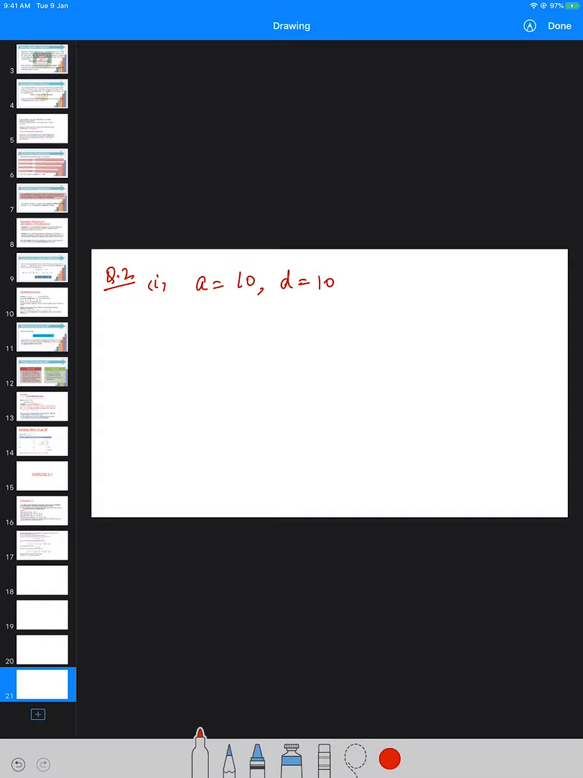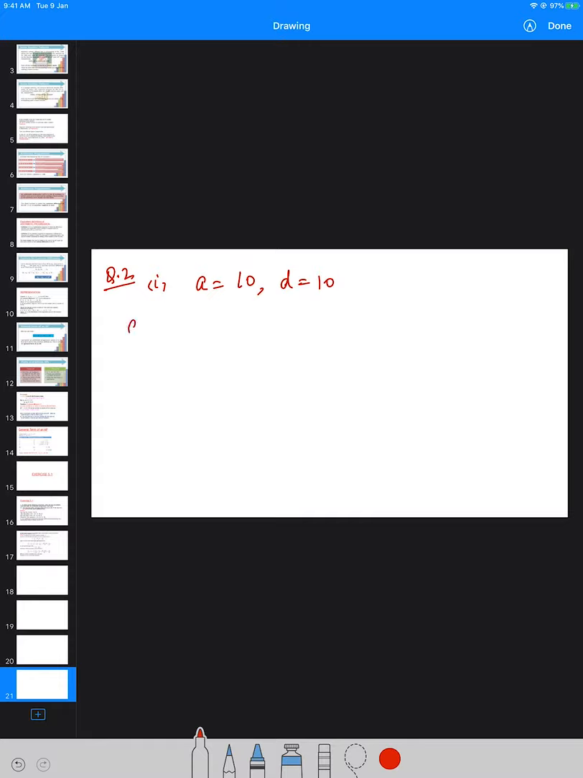One is, if the first term and the common difference are given to you, you can always create a complete AP. On the other hand, if an AP is given to you, you can always find out the first term and the common difference. So you should be able to do the questions both ways. So the first way we are doing is, when A and D are given, how will you form an AP? Here in this question, you have to find the first 4 terms of an AP.